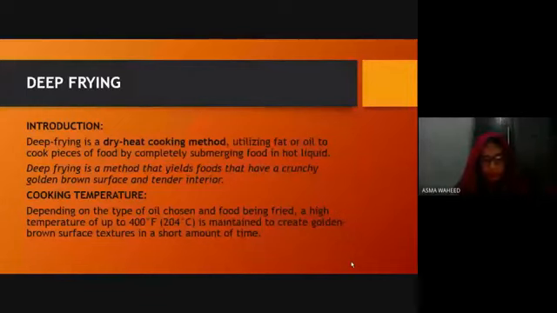Why it depends on oil, I will describe in the next slide. And why it depends on the food being fried: if we are taking larger pieces of food, then it will definitely take high temperature and larger cooking time to get tender. But on average, it requires 400 degrees Fahrenheit to create a golden brown surface, which is the specification of deep frying.